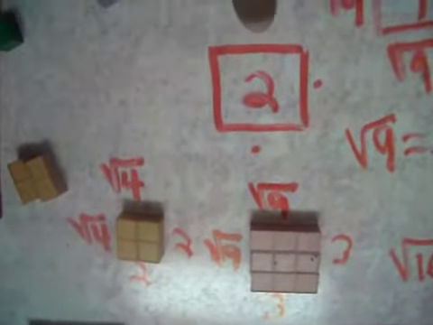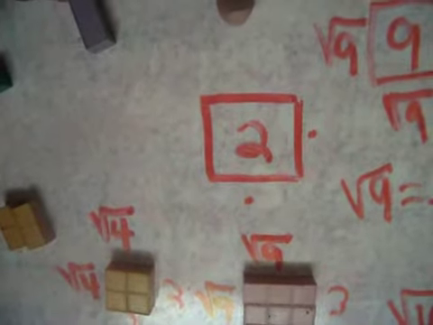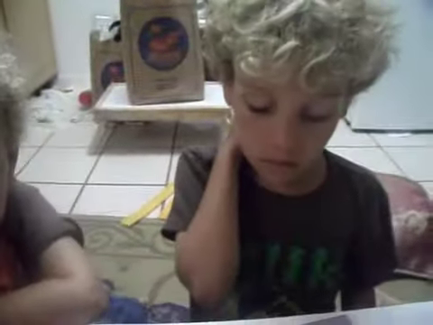So, I have 2 here. What should I multiply together to get 2? If I'm using my imagination. 1. They are really thinking. I should actually put the camera on their face, because you can see they're really thinking hard. Alright. If I do 1 times 1, I get 1. 1 times 1, no. 1 times 1 is 1, so it can't be 1. So what should it be?